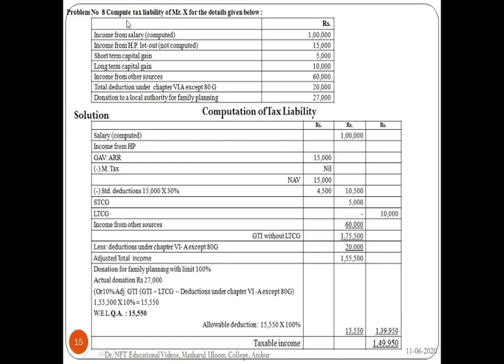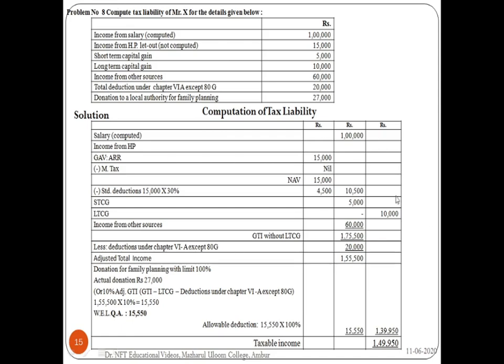Income from salary computed 1 lakh. Income from house property let out not computed 15,000. Short-term capital gain 5,000. Long-term capital gain 10,000. Income from other sources 60,000. Total deduction under chapter 6A except 80G is 20,000, and donation to local authority for family planning is 27,000. I've asked you to compute the tax liability.